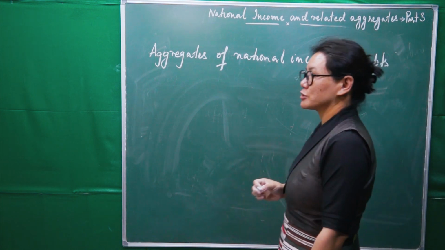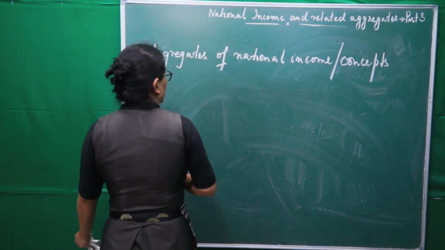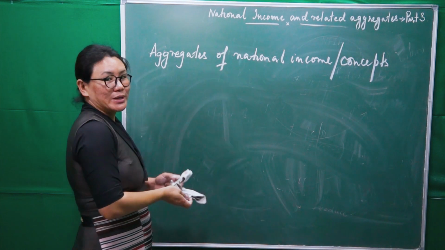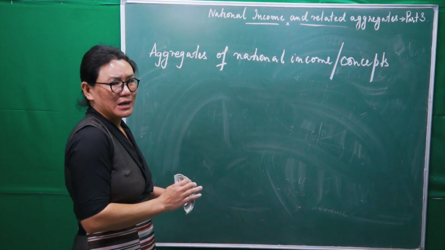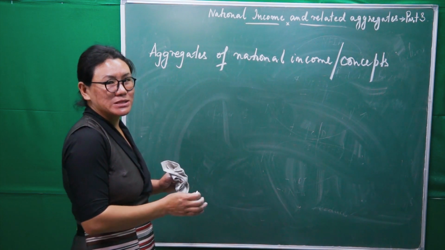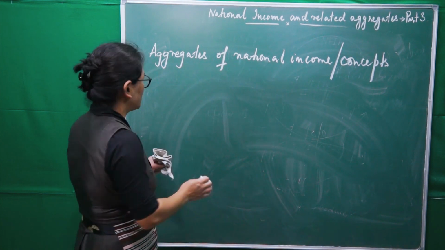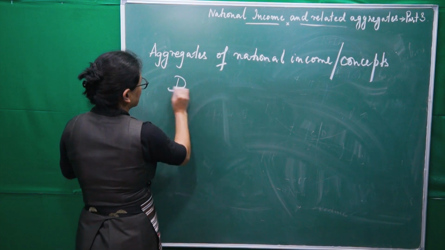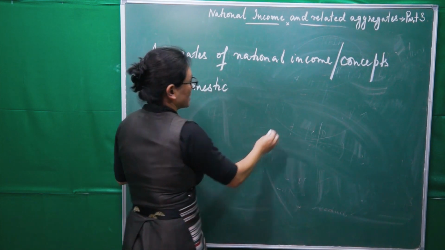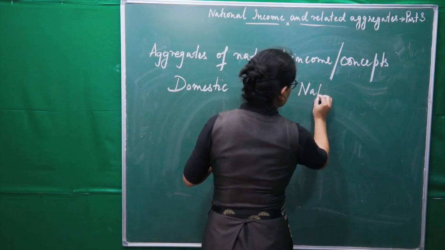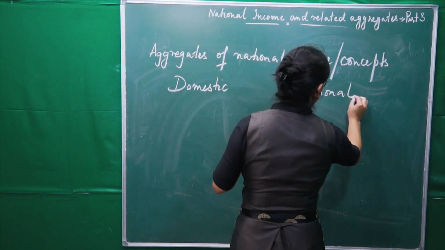What I will do is divide the aggregates or concepts into two. The first one we will take up is the domestic concept and then the national concept.